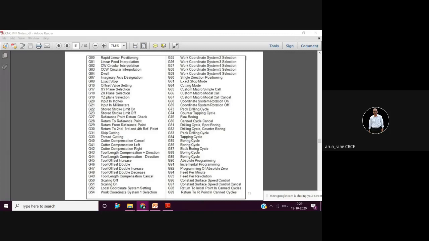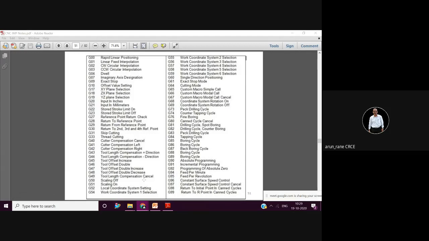There is a correction here. G81 is only drilling cycle. Cancel this spot boring. Then G85 is reaming cycle. Then G90 absolute programming, G91 incremental programming. G94, then G95, then G96, G97, G98, and G99. So I have reduced more than 50% of the G codes.